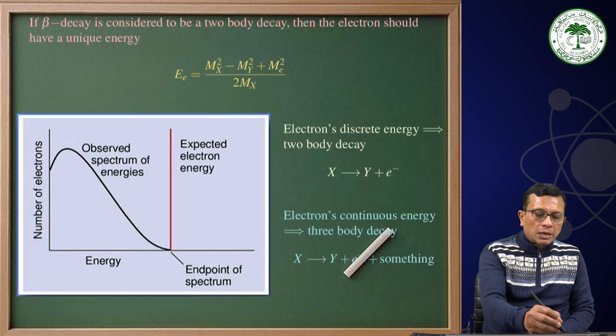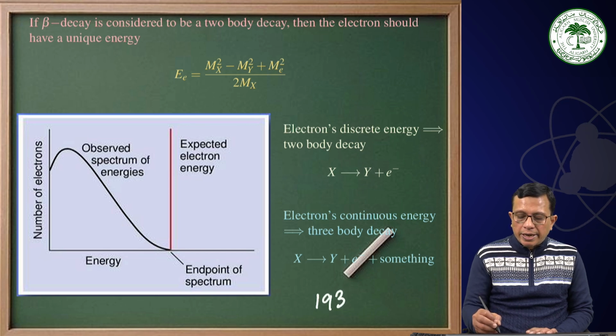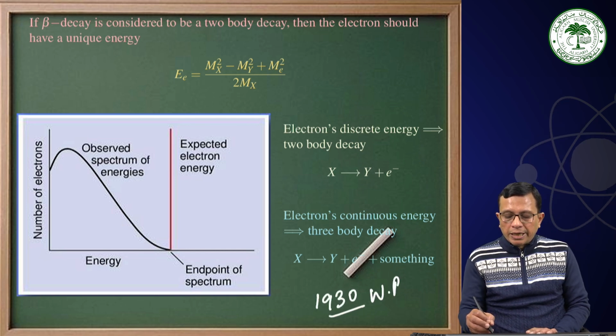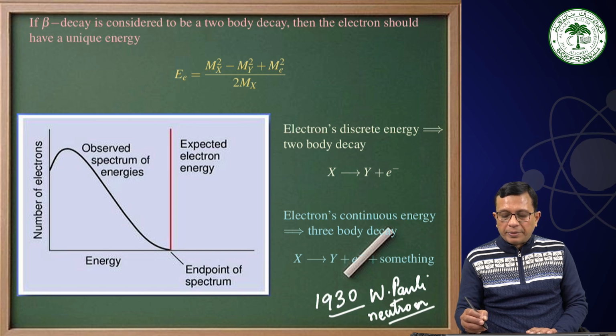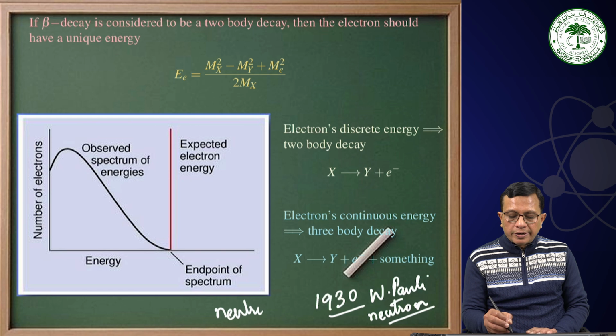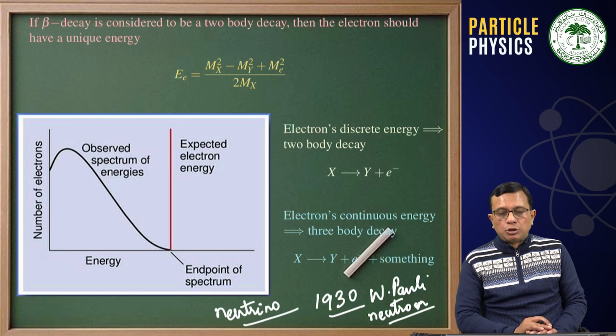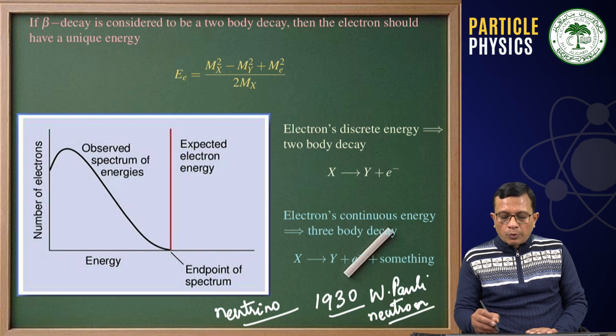To save the angular momentum conservation law, in 1930 Wolfgang Pauli introduced a new particle, which initially he called the neutron, and which was later rechristened by Enrico Fermi as the neutrino, when Chadwick observed today's neutron, a member of the nucleus. This neutrino was conjectured by Wolfgang Pauli in 1930 in order to save the energy and angular momentum conservation law.